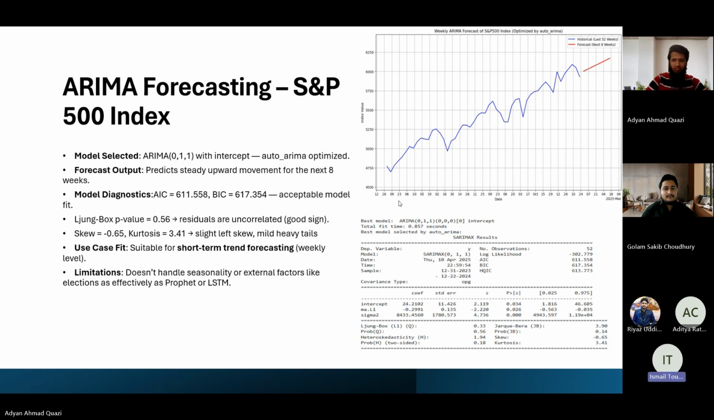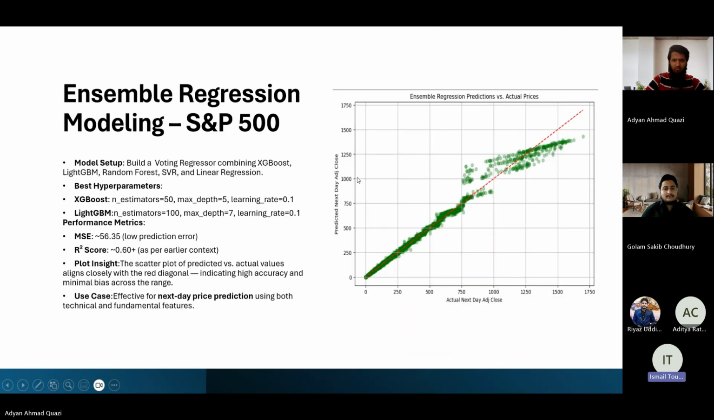Thank you, Riaz. I'm going to take it from here. So next we have the ensemble regression modeling, with XGBoost and LightGBM. As we can see, the mean squared error here is 56. So mostly 56 is around this area here, and the R score also is 60.